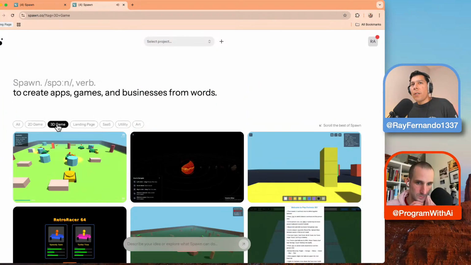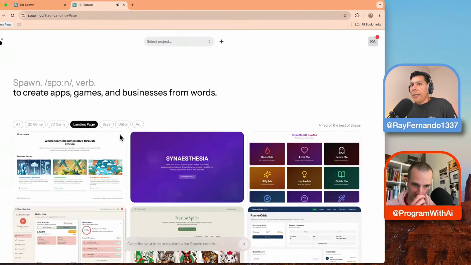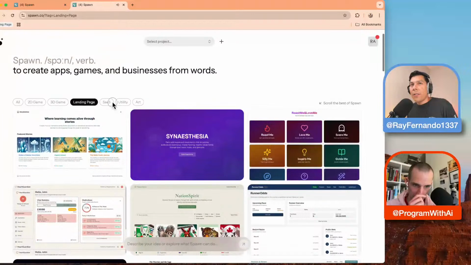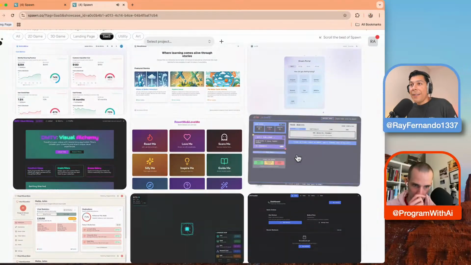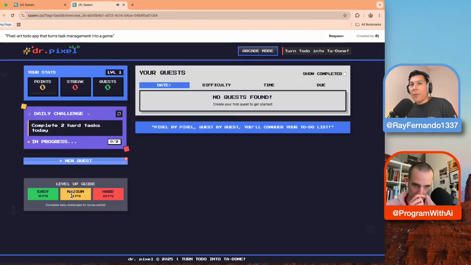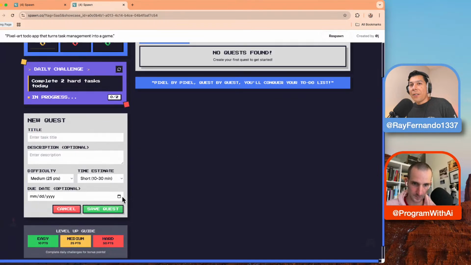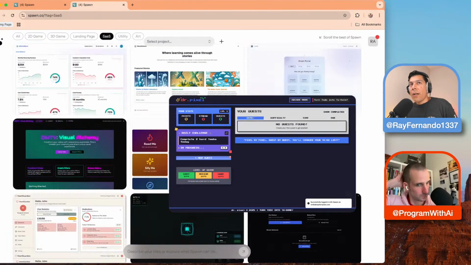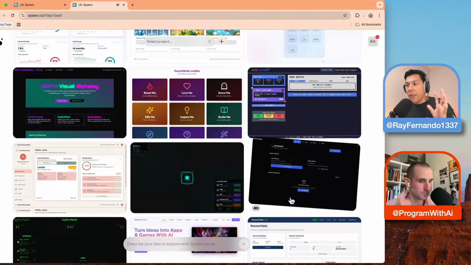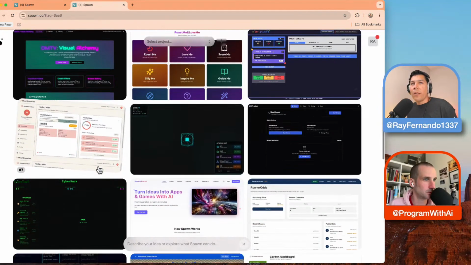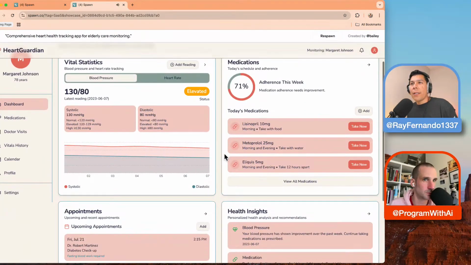And so you can build stuff with Spawn, like landing pages. If you want to build landing pages, you can build a complete SaaS. This is a SaaS app right here that somebody built. This is the quest thing, and you don't have to describe any styles. It spawns off 4 different iterations, as we've been able to see, and then you can use that to do different things.